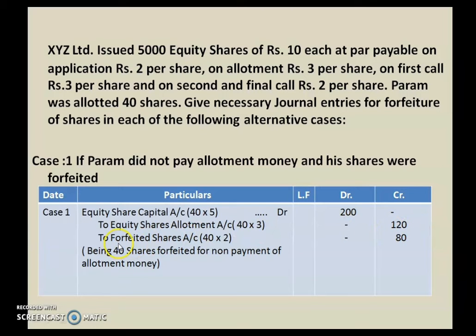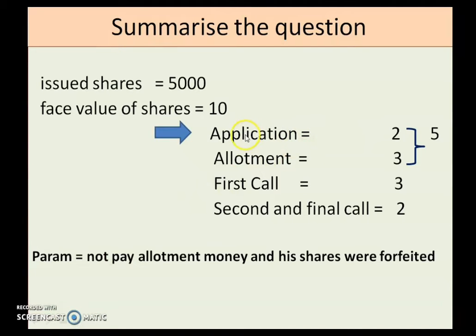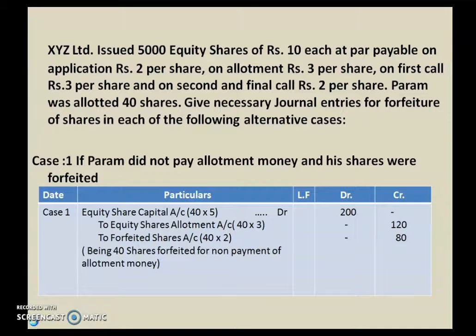And what we have received from Param will be shown in the forfeited shares account. If you notice, we have received from Param 2 rupees of application. Okay, 3 rupees we have not received, but 2 rupees of application we have received from this particular shareholder.